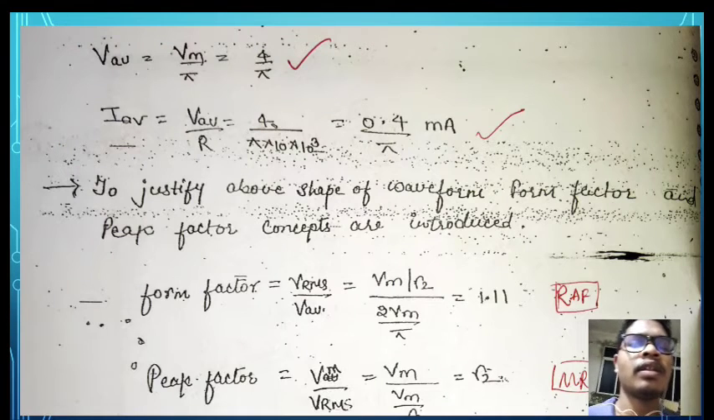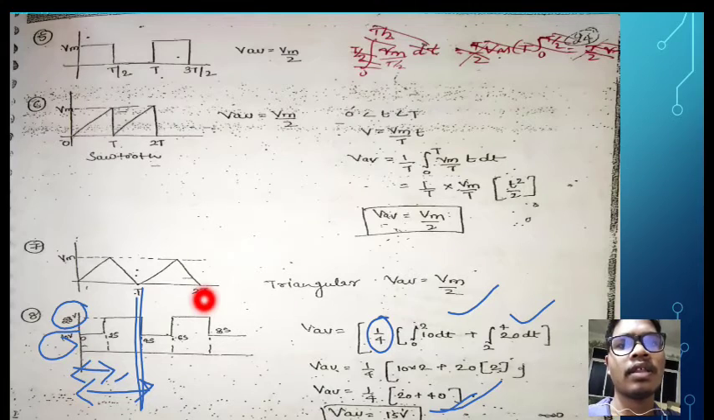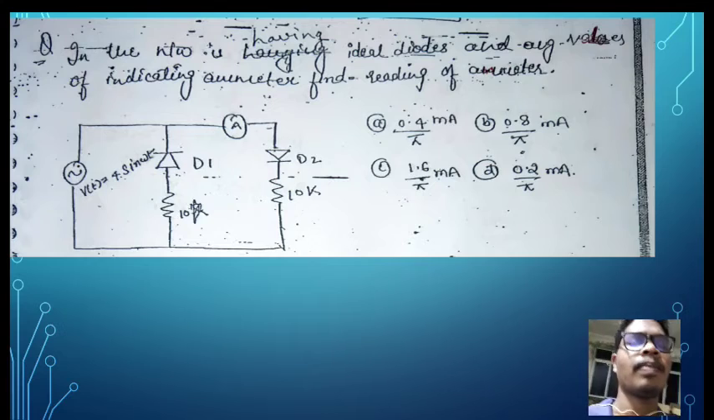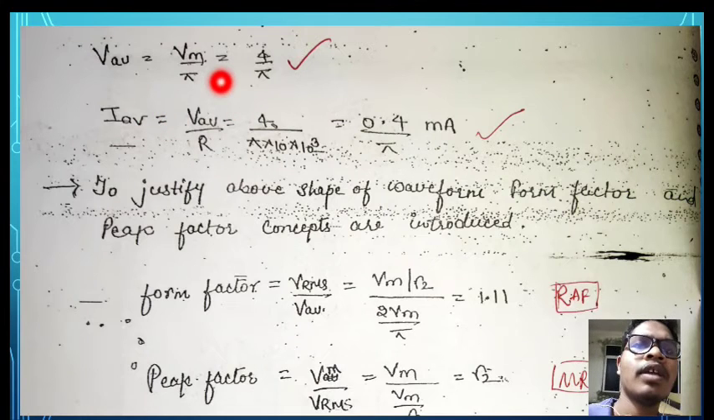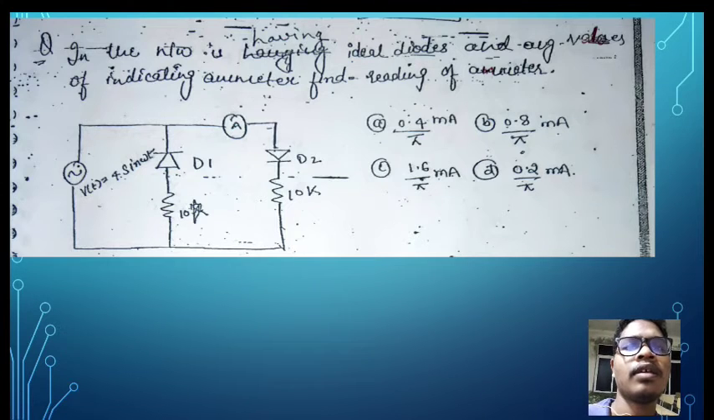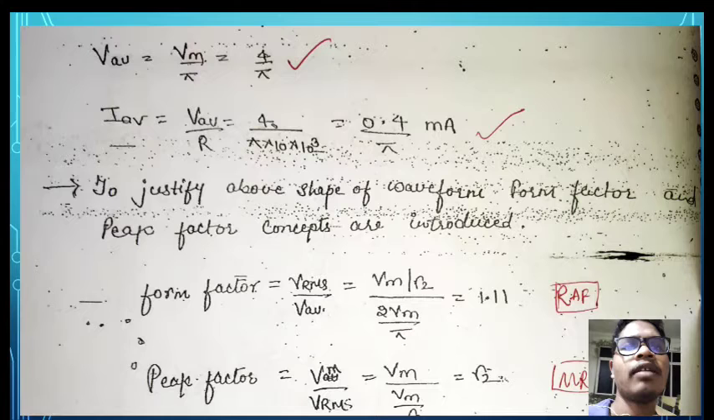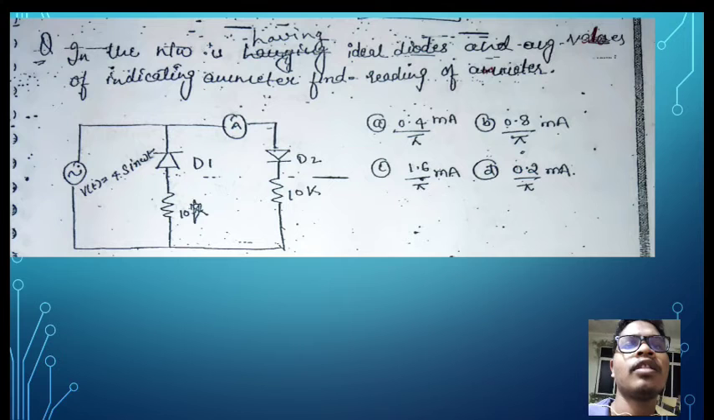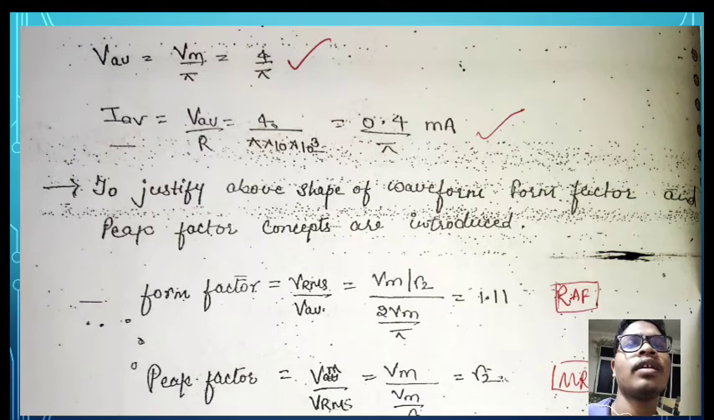See, as in the previous case, here also the average value is equal to Vm divided by pi. Here the maximum voltage is 4, so V average is 4 divided by pi, and I average is equal to V average divided by R. The value of R is 10k, so 10 into 10 to the power 3. After calculating this, you will get 0.4 divided by pi milliampere.